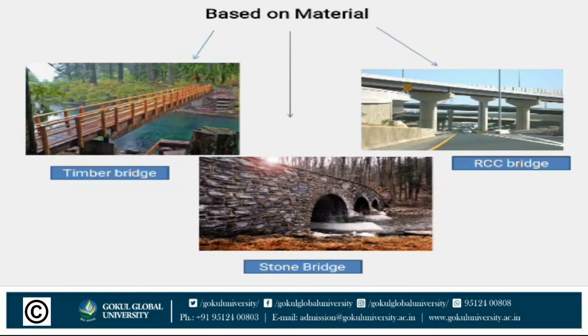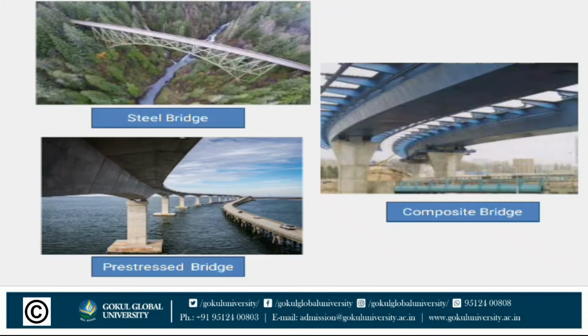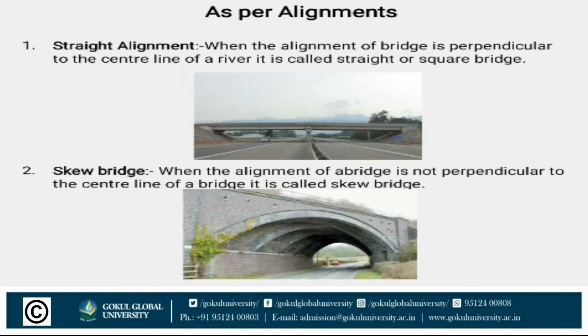Classification based on material. Which types of material are used for construction of a bridge is defined. Classification based on material: timber bridge, RCC bridge, stone bridge, steel bridge, composite bridge and prestressed bridge. As per alignment, there are straight alignment and skew alignment bridges.